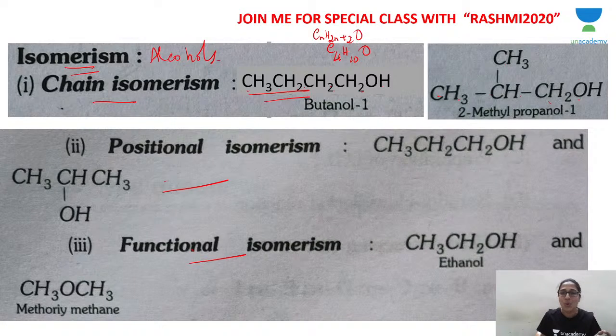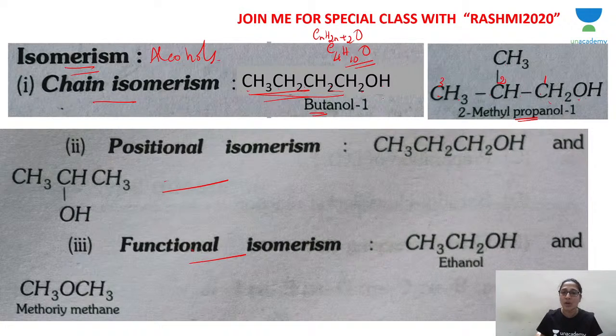CnH2n+2O. It fits the molecular formula, is it not? Both molecules have the same molecular formula but different carbon skeletons. Here the carbon skeleton, the alkyl group, is butyl, 4 carbons. Whereas here, the carbon to which OH is attached is carbon number 1, then 2, 3. 3 carbon atoms, a propyl skeleton. But both have the same molecular formula. So these molecules are said to be chain isomers.